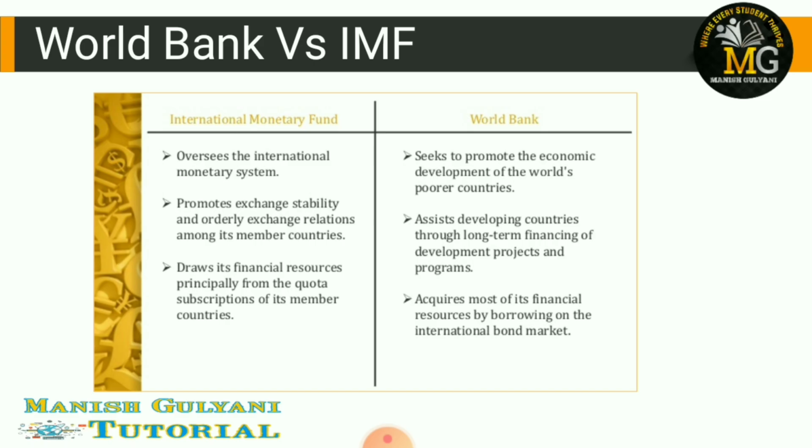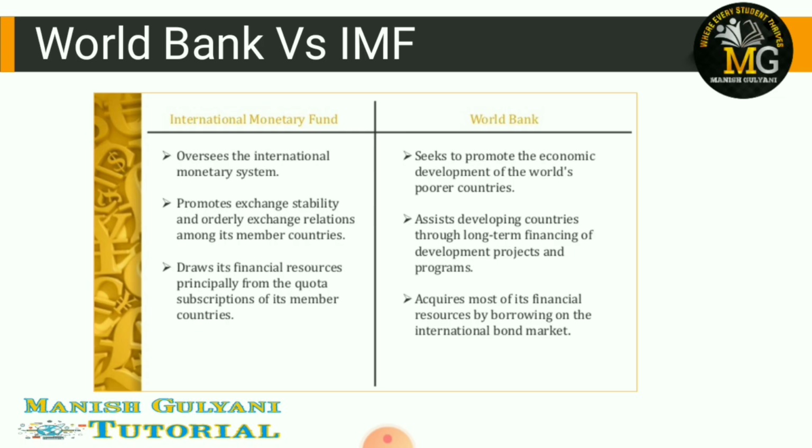And the main objective of World Bank is to remove the poverty of country, means to increase the economic level, to maintain the economic stability. But the main objective of IMF is to develop the economic development, to increase the economic development through monetization. So that's the main objective of IMF. So World Bank provides loan only to developing country. IMF provides loan to developing as well as developed countries.